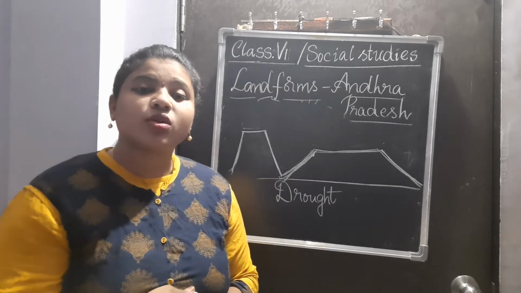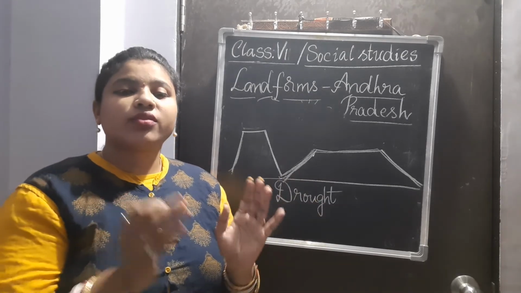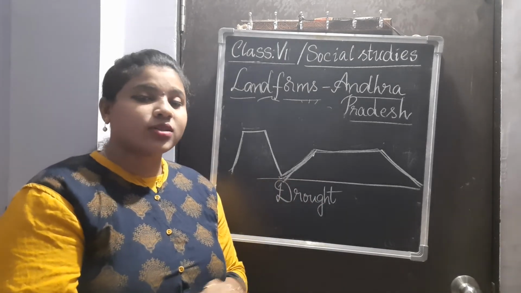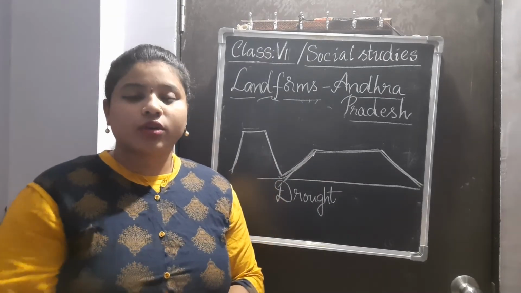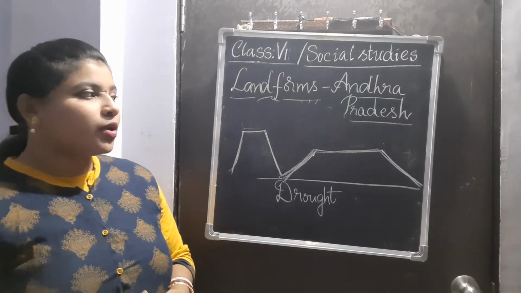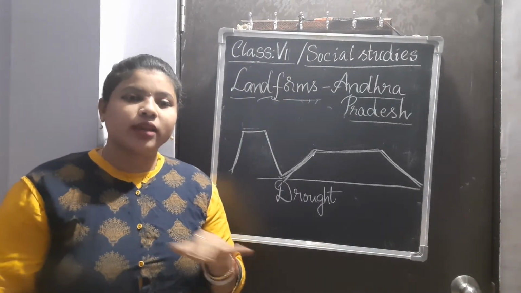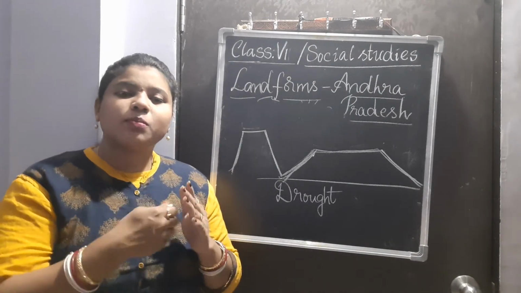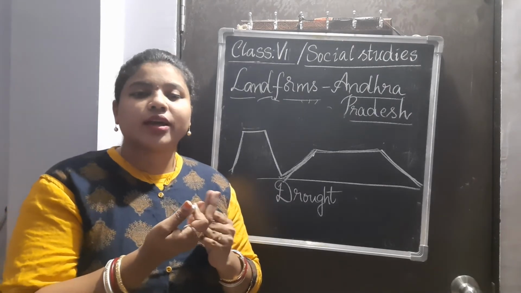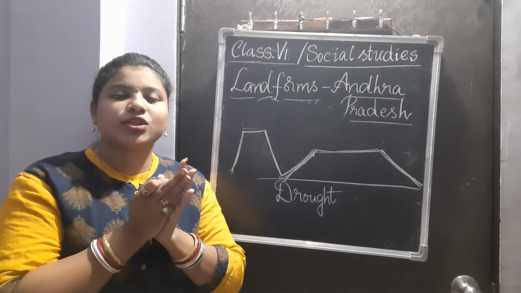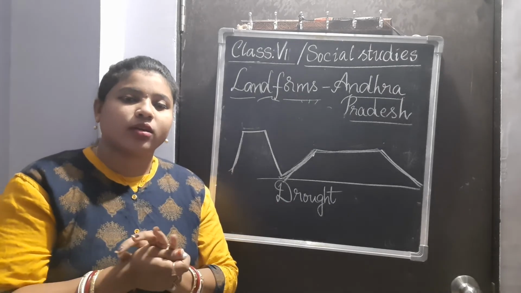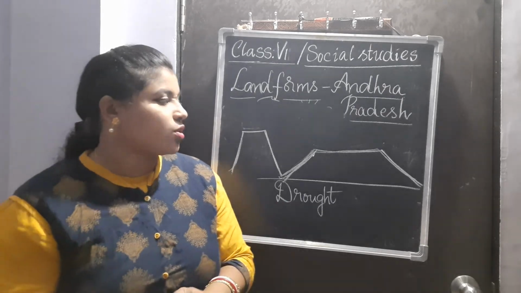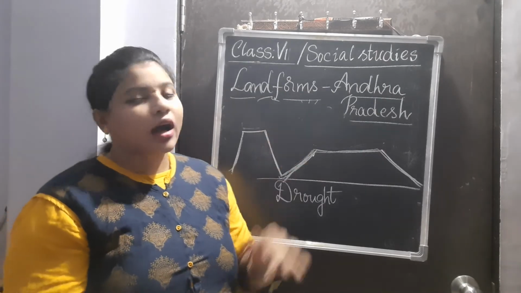If they get a chance, they have to use podu cultivation, because water is scarce. In the plain regions there are many businesses, and the dense population is also found in the plain areas. So this was the lesson on landforms in Andhra Pradesh.